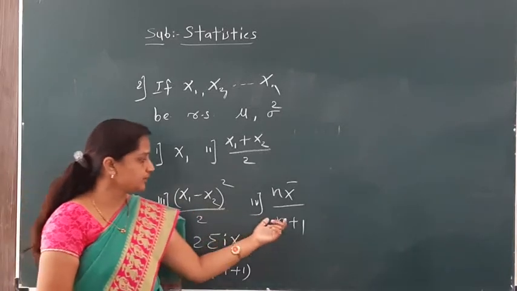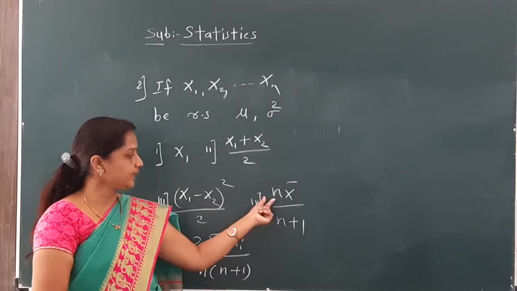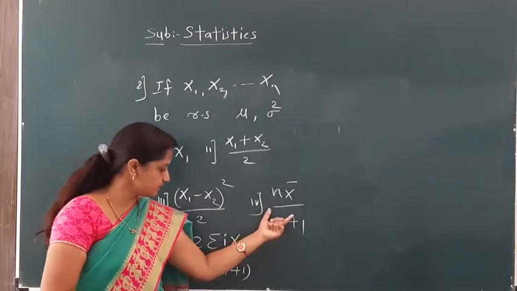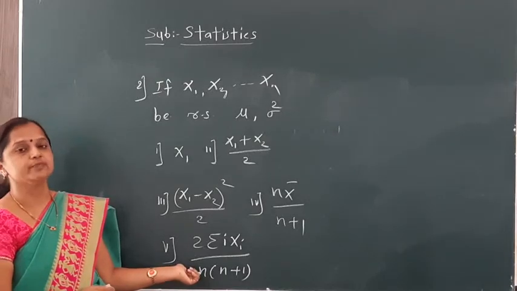Now we solve for n x bar divided by n plus 1. Here you may take n large. So this example we satisfy for consistency, or check for consistency, and this is the fifth example.